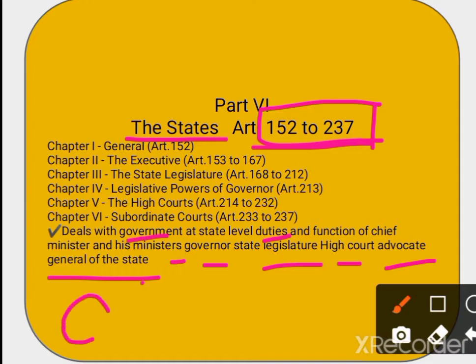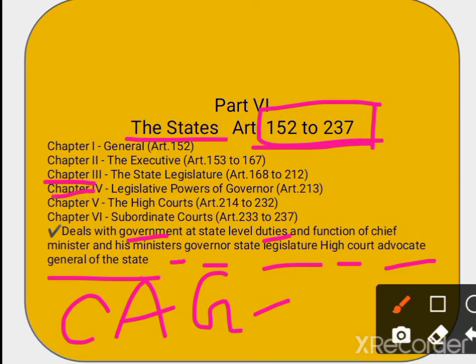So the CAG, that means the Comptroller and Auditor General, is called the advocate general in the states, right? So here we see all these things. Chapter 1 is general, chapter 2 is executive, chapter 3 is the state legislature from article 168 to 212.